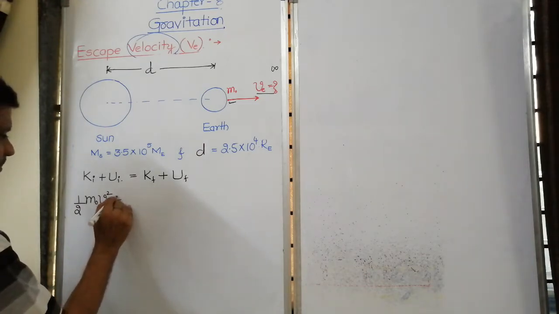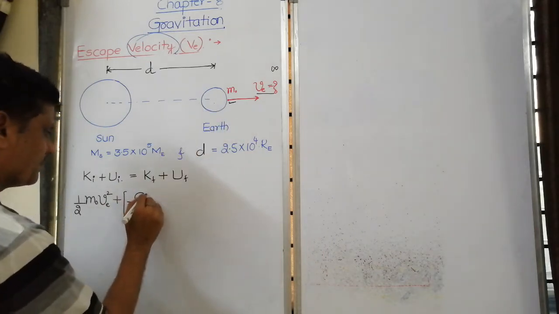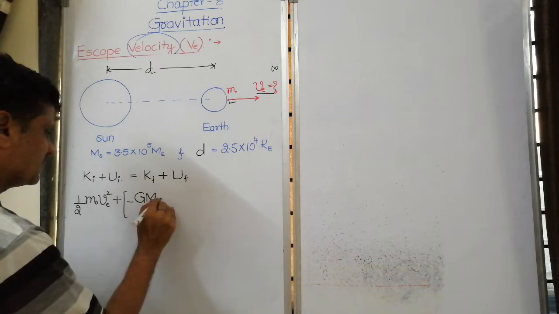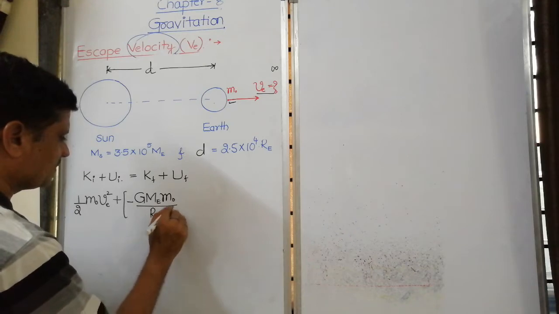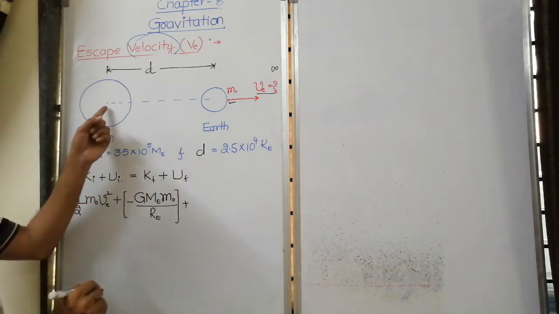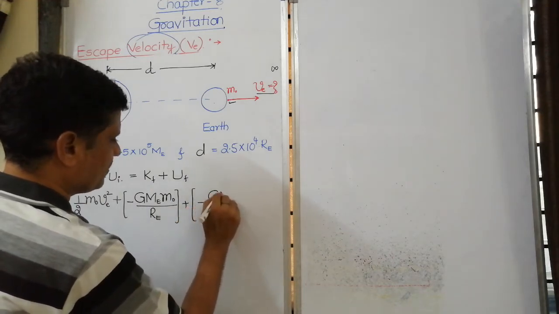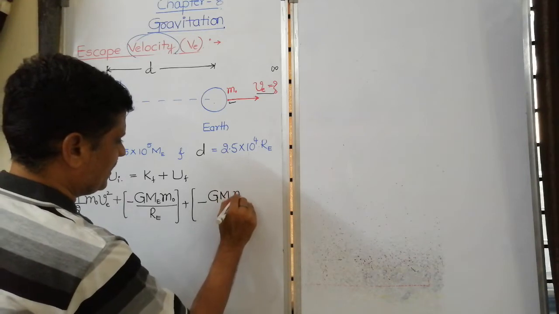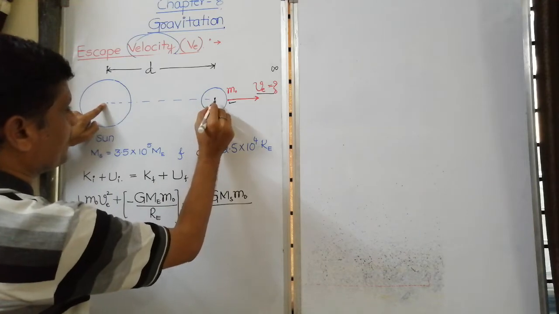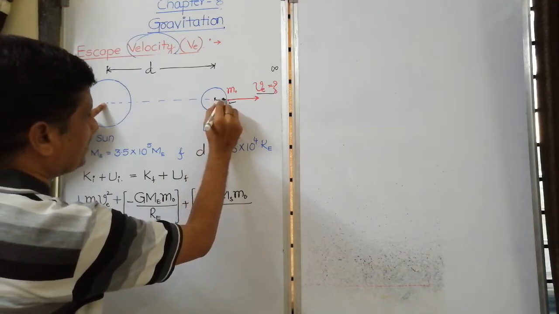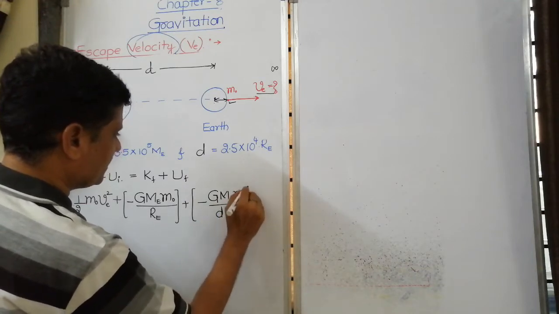Plus initial potential energy means minus capital G mass of the earth into m naught divided by radius of the earth, plus potential energy due to sun, minus capital G mass of the sun into m naught divided by, from here to here is d and up to here we have to add radius of the earth, that is d plus radius of the earth.